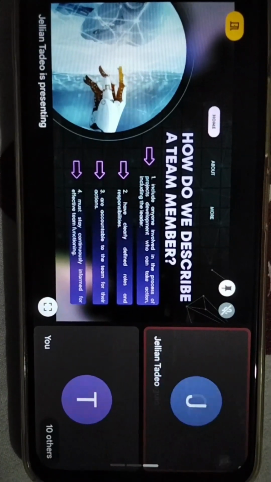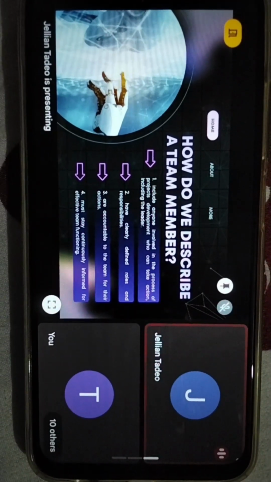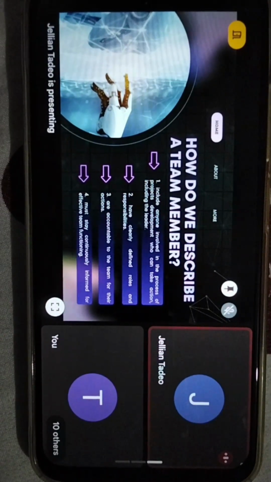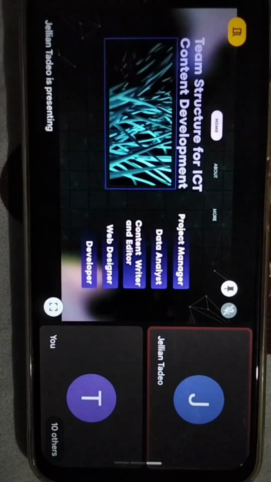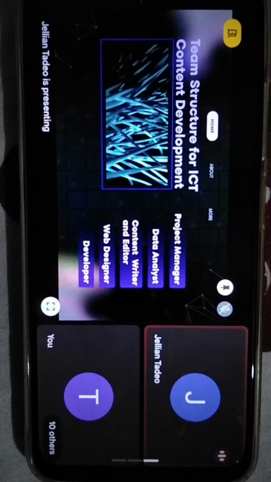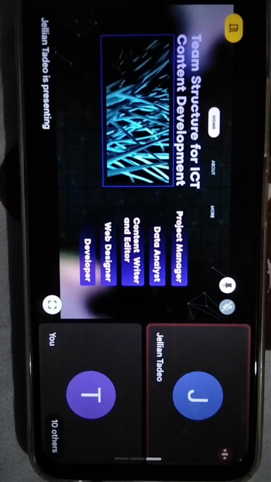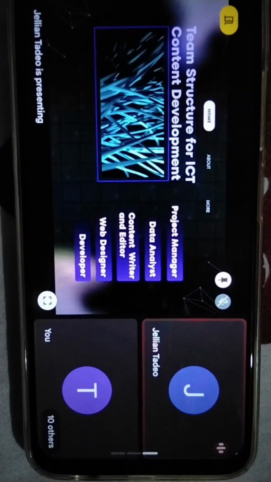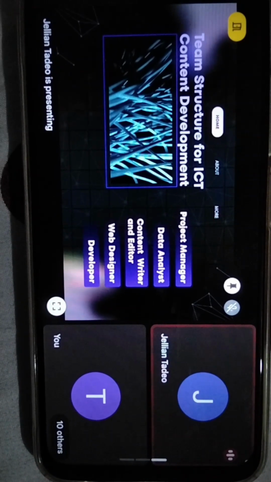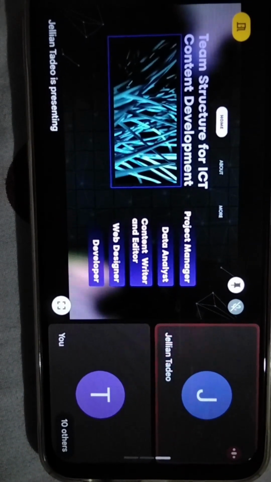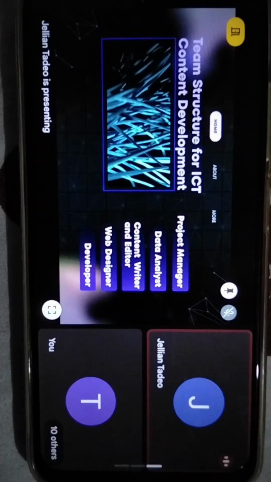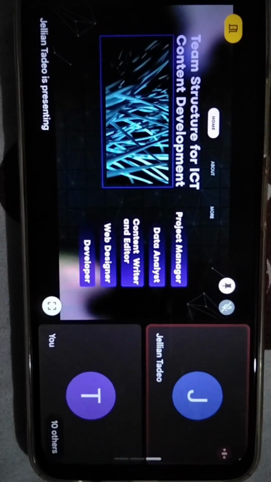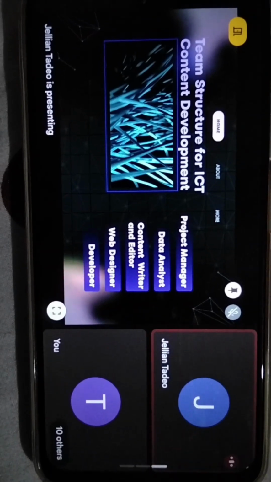Very good, Mr. Pinaso. Mr. Pinaso truly understood how we describe a team member. Now let's move on to the team structures for ICT content development. The team structure for ICT content development consists of five roles: the project manager, data analyst, content writer and editor, web designer, and developer. We'll tackle each one in the following.